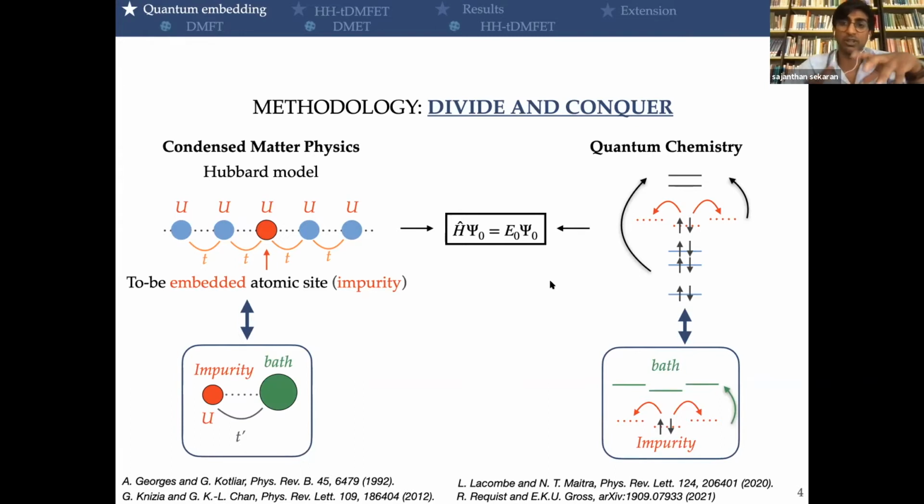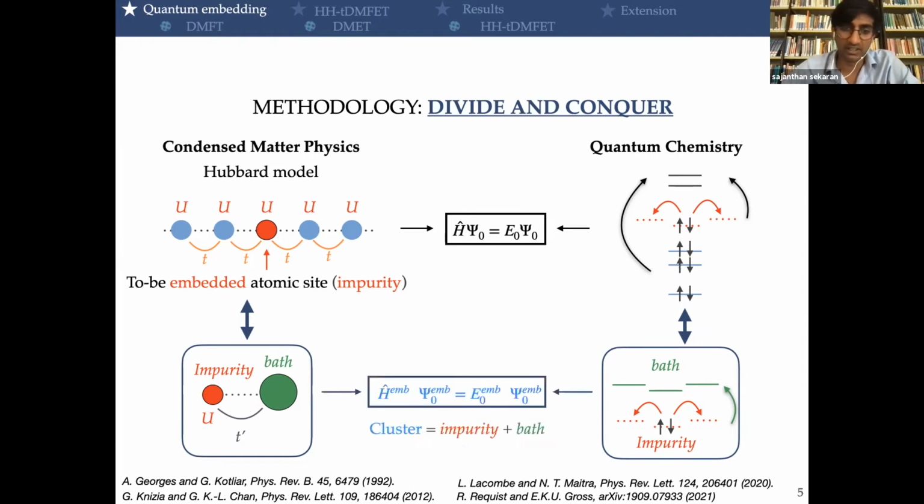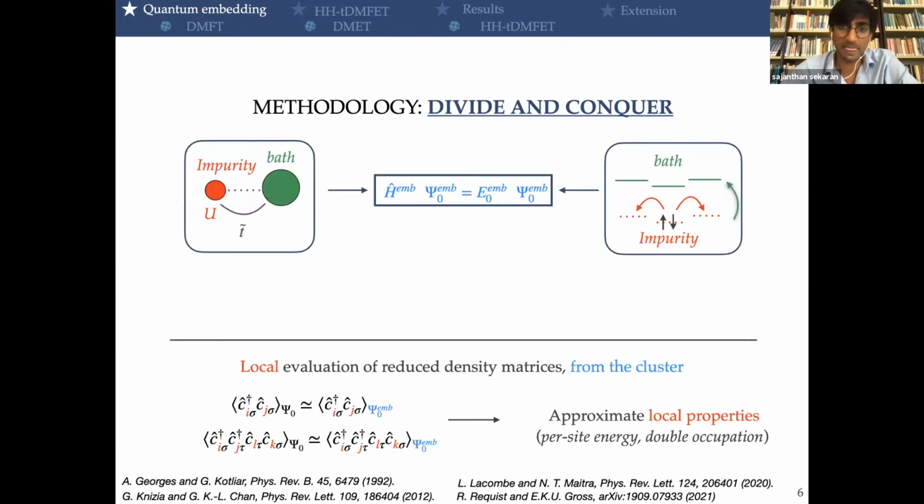Again, in quantum chemistry, if we take a molecule, we can fragment it into several parts, and we take one of them, which will be the impurity, and then try to find the best representative for the rest of the system. This new system, composed of the impurity and the bath, will be the cluster. And we will end up with this embedded Schrödinger equation, which is naturally easier to solve. At the end, what we would like is to have a local evaluation of the reduced density matrices, but from the cluster.